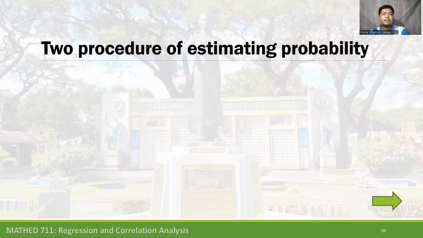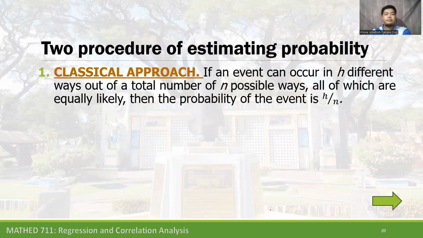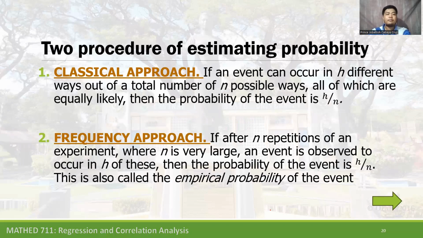The procedure of estimating probability. So there are two procedures. The first one is the classical approach. It has been used for many years and for many applications, the classical approach. If an event can occur in h different ways out of a total number of n possible ways which are equally likely, then the probability of the event is h over n.